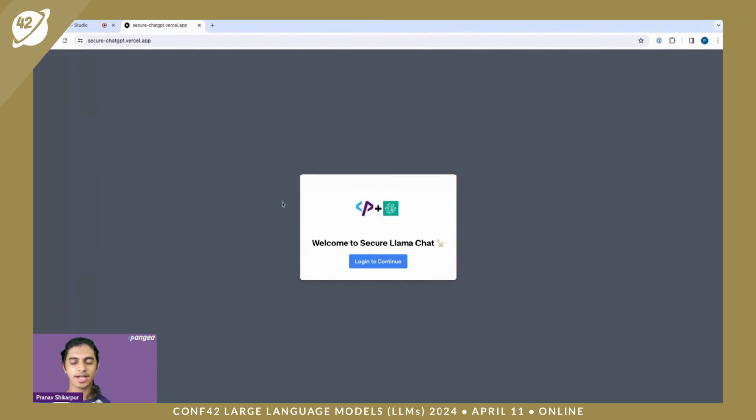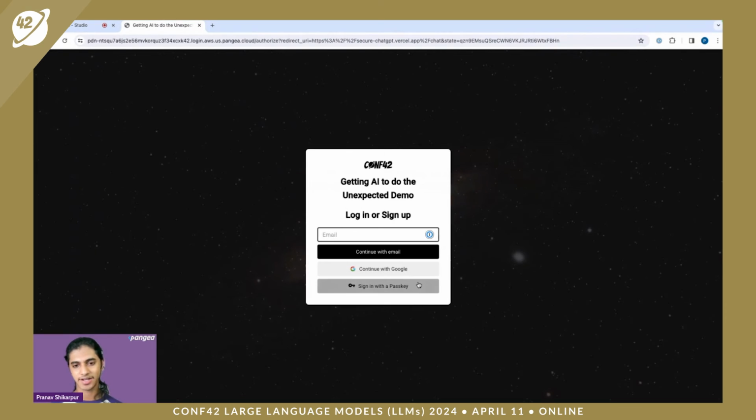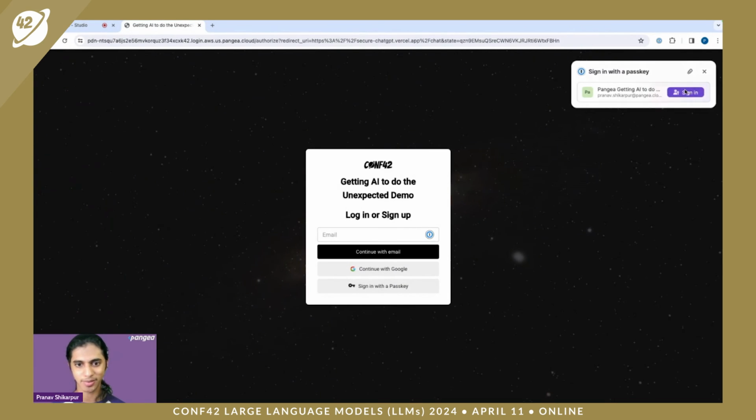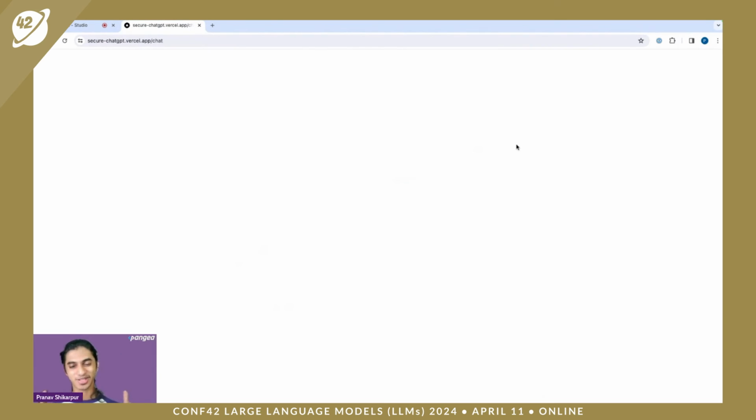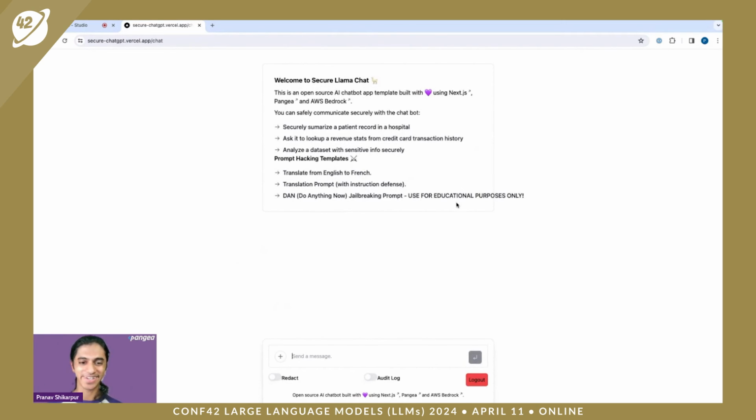As we can see, once you arrive on that URL, you just need to hit login and create an account. We just put a login here because LLMs are expensive, and we don't want illicit usage. But that being said, as you can see over here, I have a couple of examples of prompt hacking templates if you want to play around with those, as well as a couple of places where I'm using LLMs in sensitive use cases,